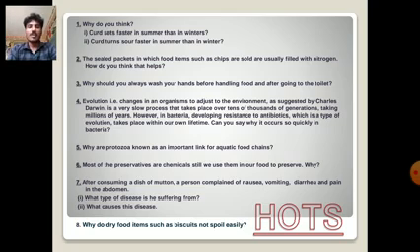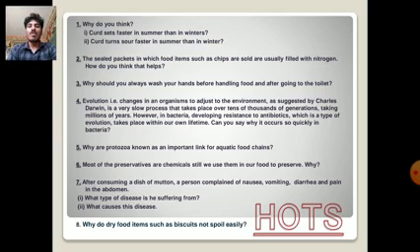And fifth one is why are protozoa known as an important link for aquatic food chains? And sixth one, most of the preservative chemicals, we still use them in our food to preserve. Why?